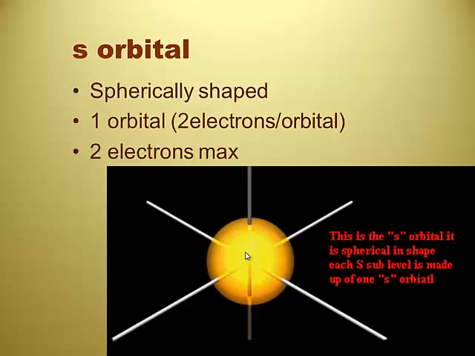Right. Remember, this is basically the probability map with a defined edge on it, and it came out to look spherical in 3 dimensions. So each successive s orbital for a higher energy level will be bigger and bigger, but they'll all be spherically shaped.